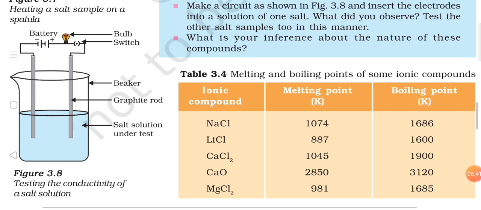And then you have to just complete the circuit with the help of a switch, bulb, battery, and everything, like one electrode also you want, and that is why graphite is a very good and the most commonly used electrode for such kind of activity. That is why it is taken here. So now what did you observe?